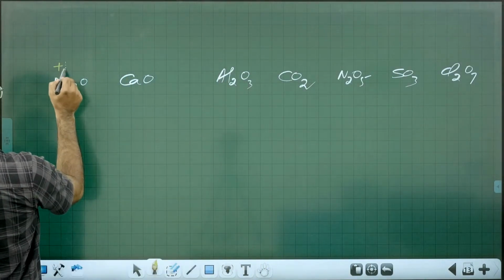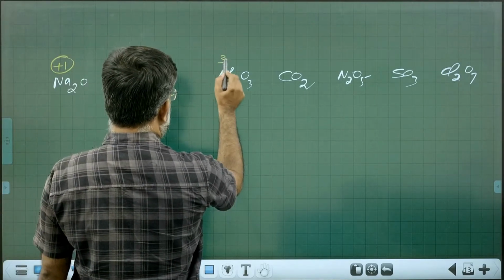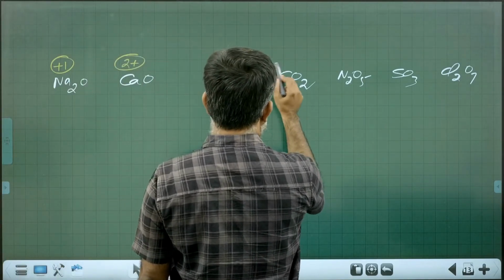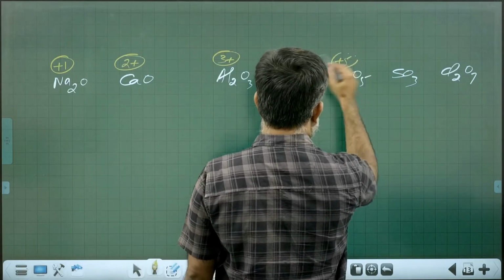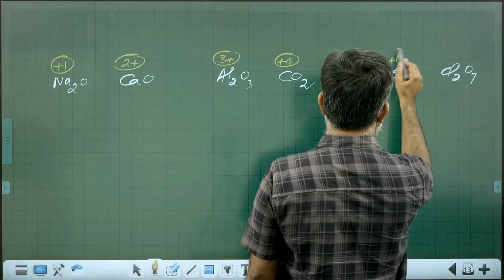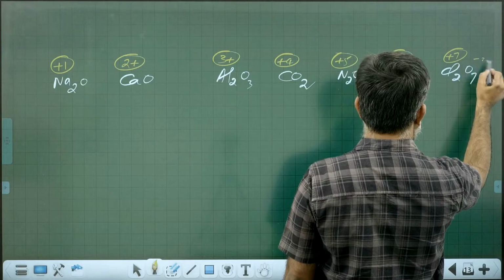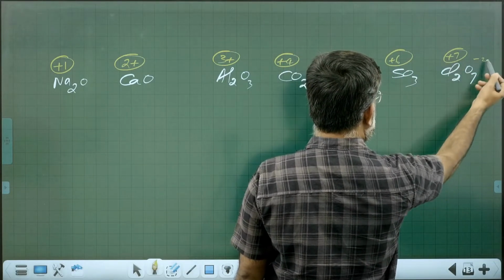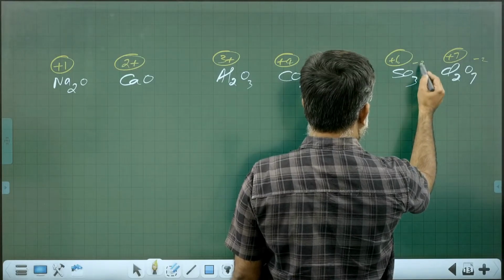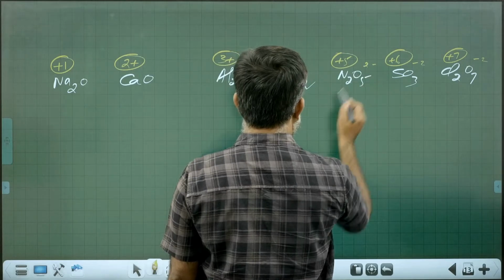Sodium monovalent, calcium divalent, aluminium trivalent, carbon plus 4 oxidation state, nitrogen plus 5 oxidation state, sulfur plus 6 oxidation state, chlorine plus 7 oxidation state. Oxygen is minus 2: into 7, or this 7 comes here, 2 here. Minus 2 into 3 is minus 6, plus 6, and 5 comes here, 2 minus comes here.